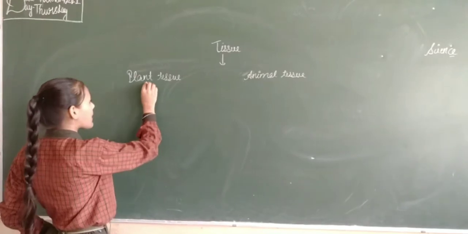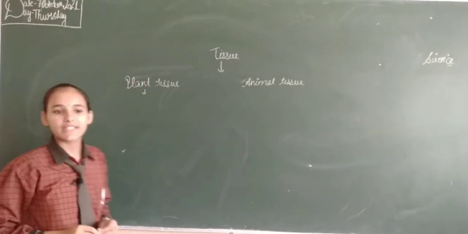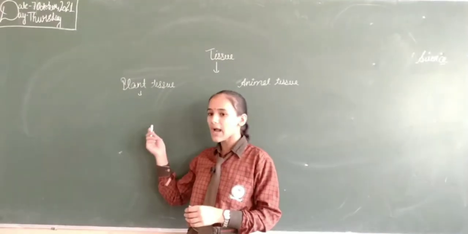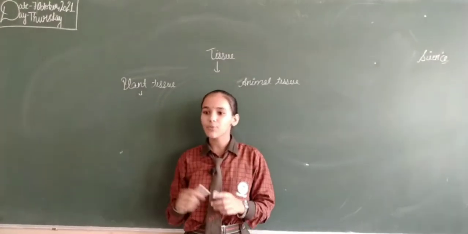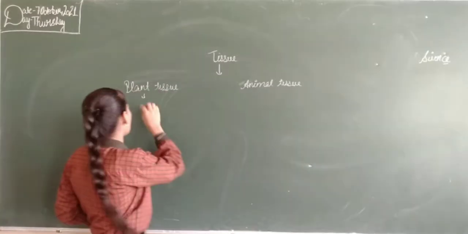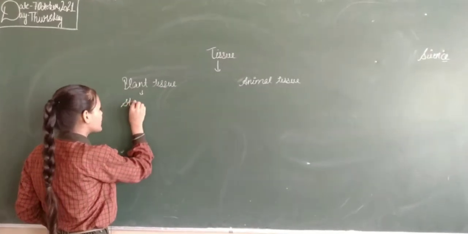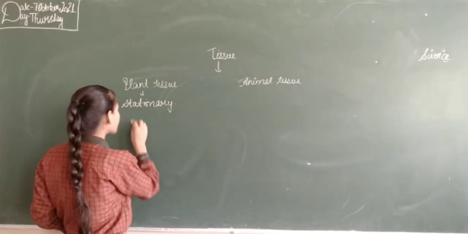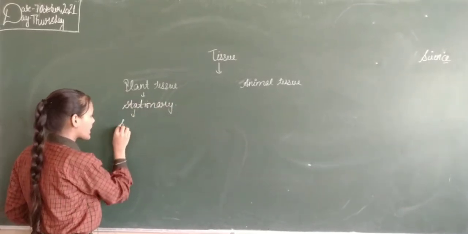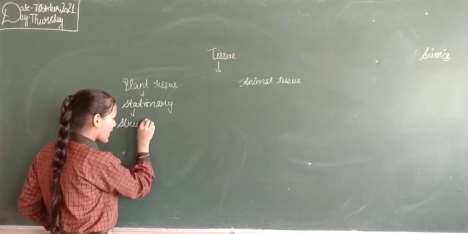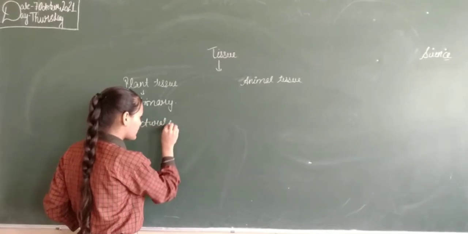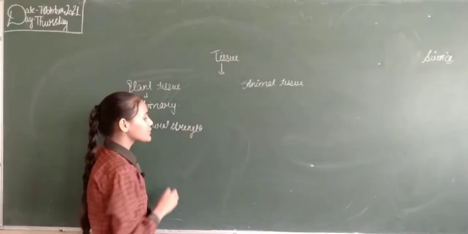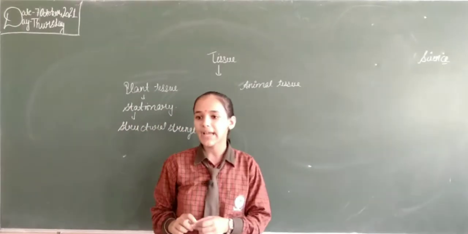We will study plant tissue. And most of the tissues are dead, which provides better mechanical strength.